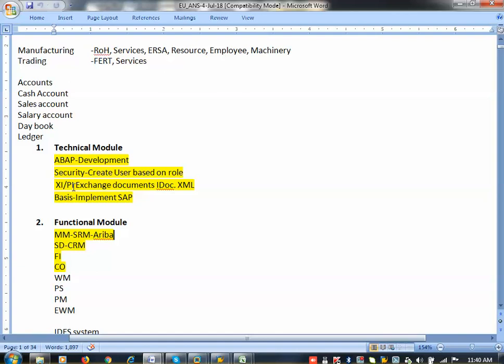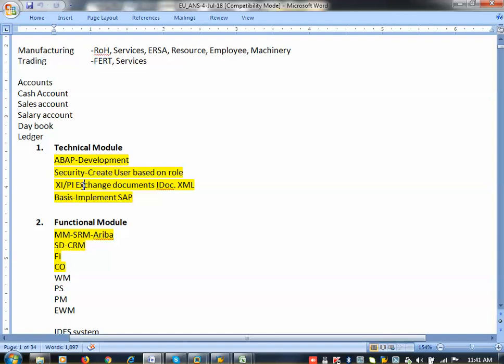Okay. So now for example, there are so many vendors available. They are using different systems like Tally, Baan, IBM Maximo, Workmate. If I want to send my purchase order to my vendor, I cannot send it in IDOC format. So then it will come to the XI system. XI system is an exchange. It will convert. So now I have a different mother tongue. Whatever language I am speaking, before I speak, my mind will work in my mother tongue. Then it will be converted.